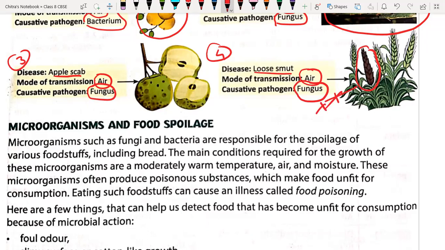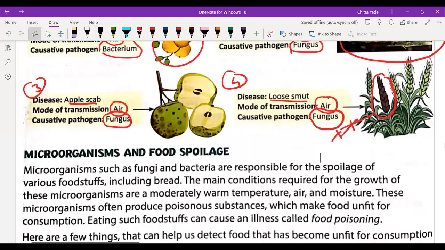Sir, I have a doubt. Yes, beta. Sir, when we eat that particular wheat seed, what happens? Yes, food that is diseased by bacteria, fungi, or viruses can cause disease to human beings also, because there is a possibility of poisonous substances forming due to the enzymes secreted by bacteria, viruses, and fungi, which may have a poisonous effect in our body also. Sir, so what happens to us? If they are poisonous, then there is a poisonous effect in our body.